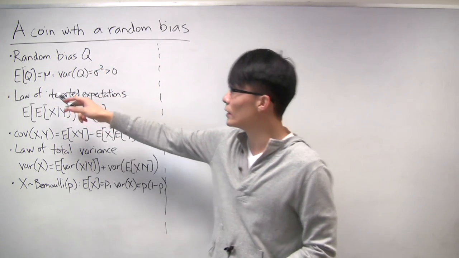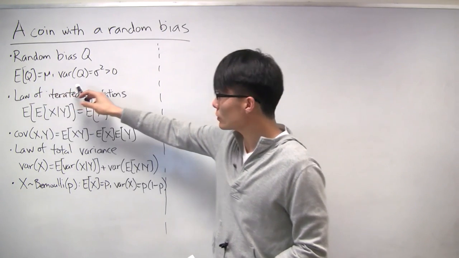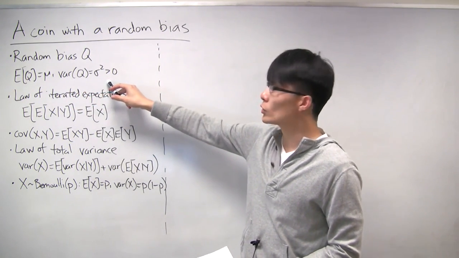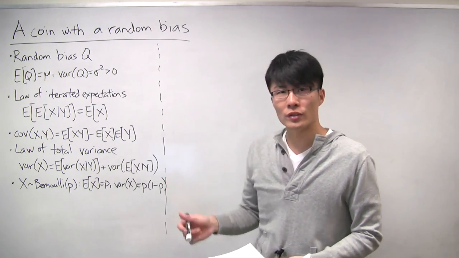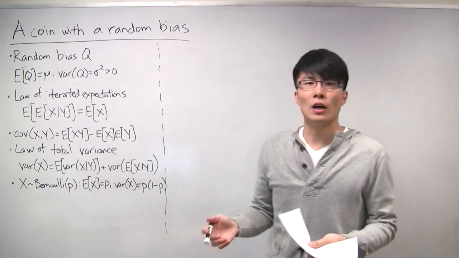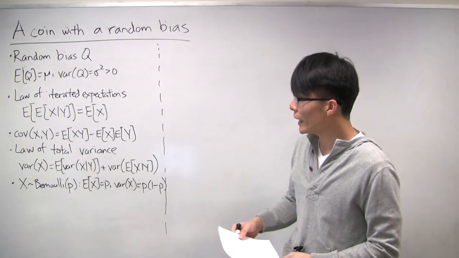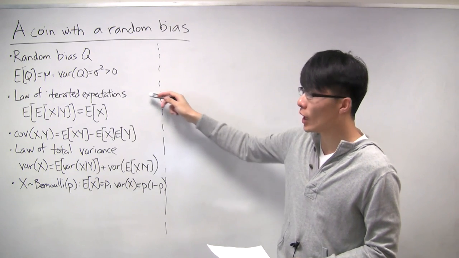And we're told that the expectation of this bias is some mu, and that the variance of the bias is some sigma squared, which we're told is positive. What we're going to be asked is to find a bunch of different expectations, covariances, and variances. And we'll see that this problem gives us some good exercise in a few concepts.